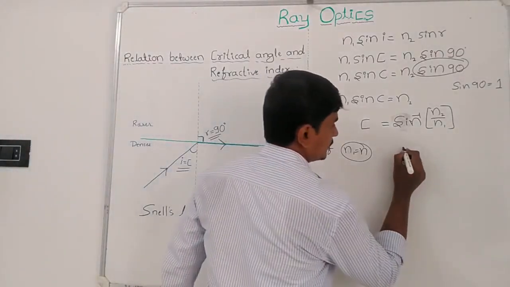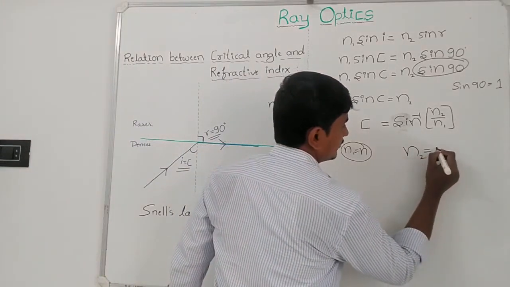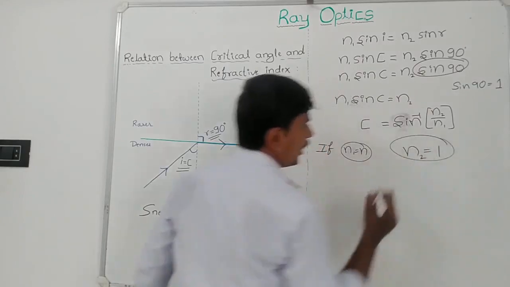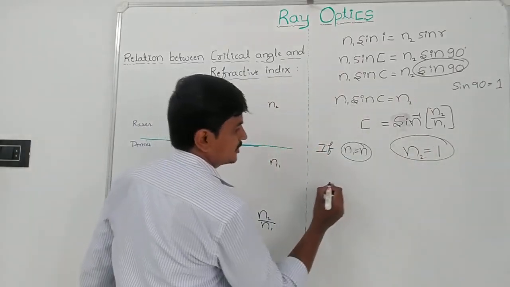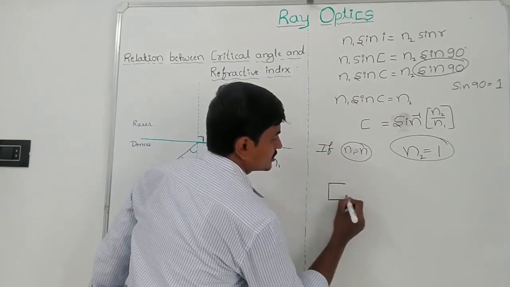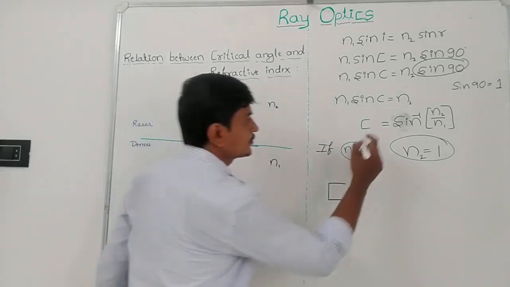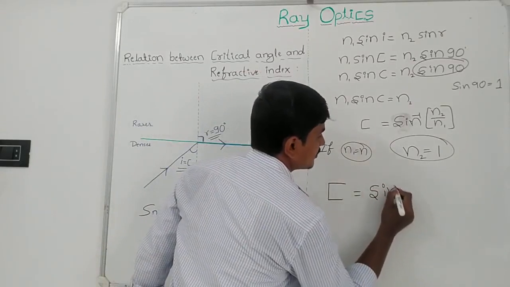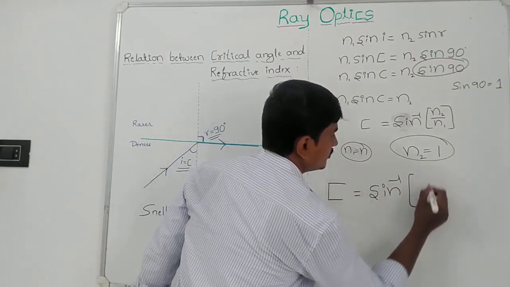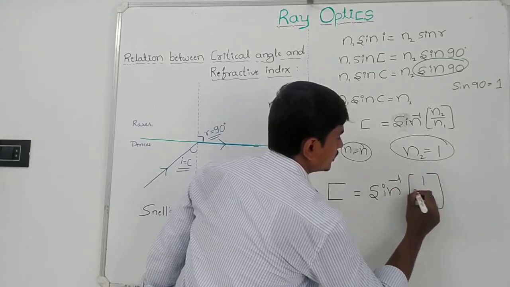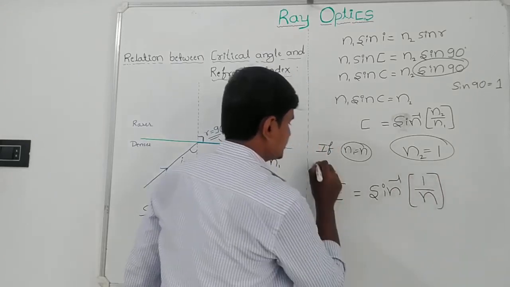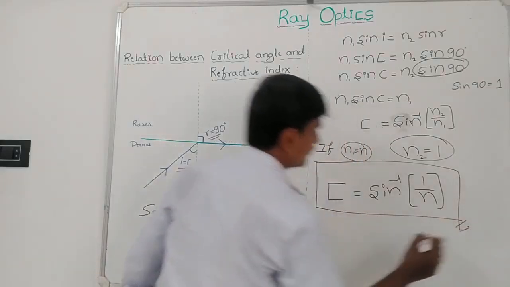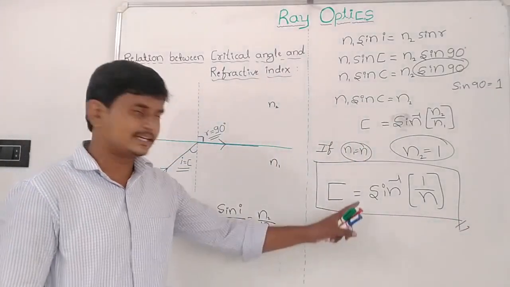In such a condition the refractive index of air or vacuum is 1, hence the above equation becomes C is equal to sine inverse of 1 divided by n. So this is the relation between refractive index and the critical angle.